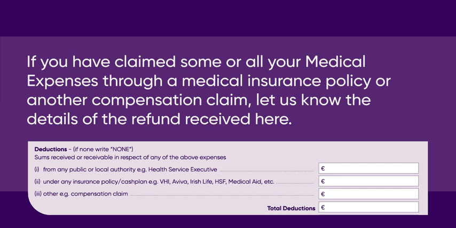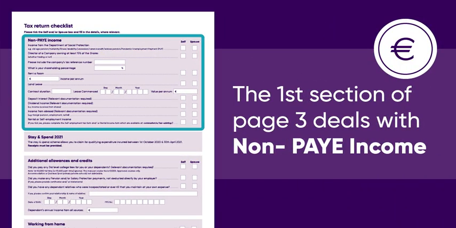If you have claimed some or all of your medical expenses through a medical insurance policy or other compensation claim, please provide us with the details of the refund received, as this will need to be included on your tax return. Now that you've filled in your medical expense details on page 2, it's time to head to page 3 of our tax return form.